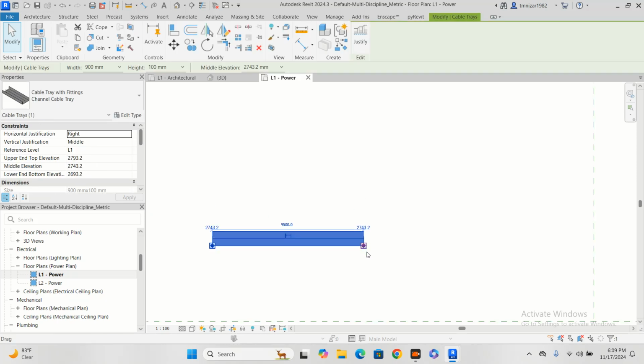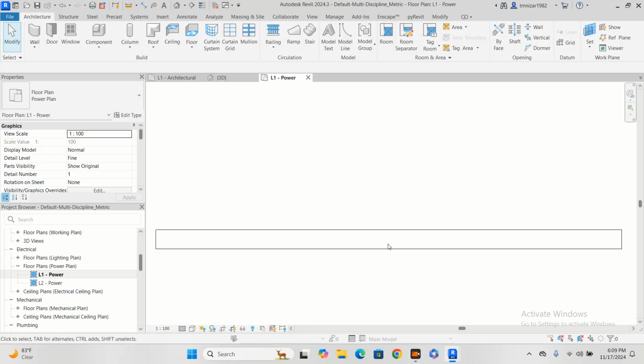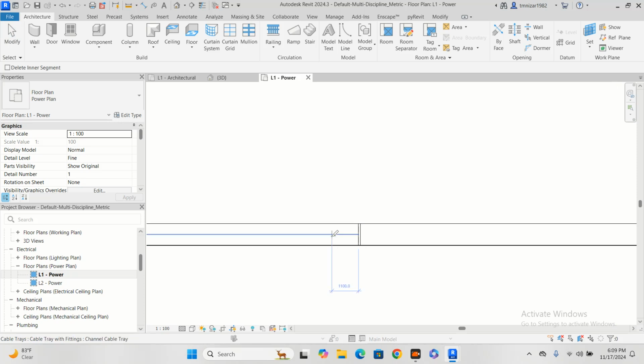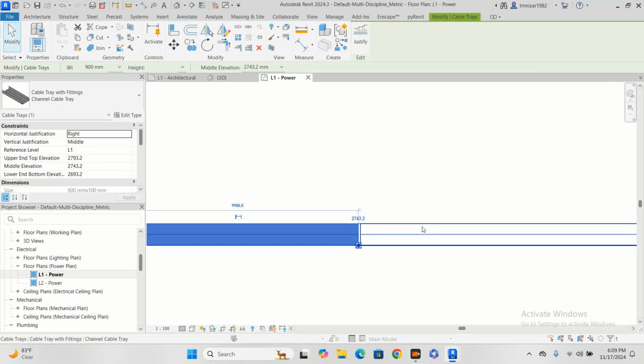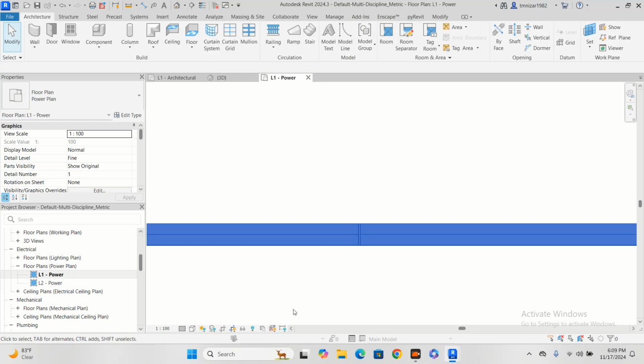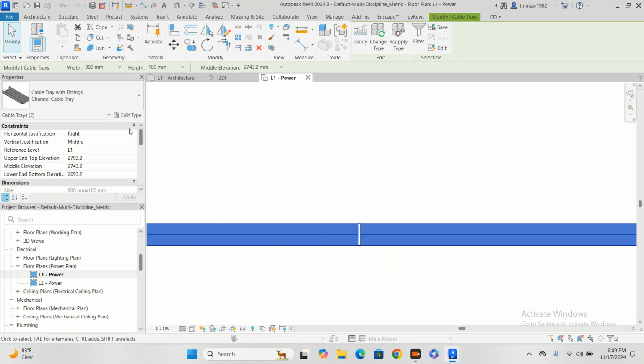Let's say we have drawn one cable tray of a few meters. I want to reduce the cable tray. So I want to slice it up to here at 900, after that 600. No worries. If you draw in the center, let's ignore the fittings.